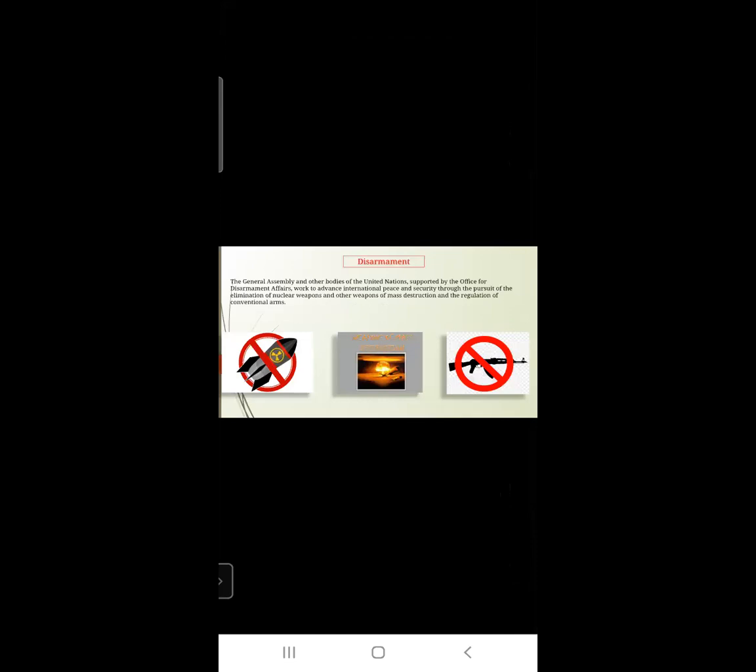Then next is disarmament. Disarmament is where the General Assembly and other bodies of the United Nations, supported by the Office for Disarmament Affairs, work to advance international peace and security through the pursuit of the elimination of nuclear weapons, the explosive devices, and other weapons of mass destruction, which includes nuclear, biological and chemical weapons, and the regulation of conventional arms, which includes combat helicopters, aircraft, warships, artillery, etc. So this was about how the United Nations maintains international peace and security through peacebuilding, peacekeeping, countering terrorism, and disarmament.